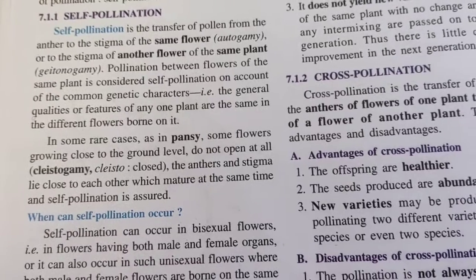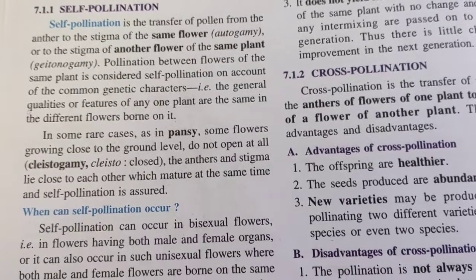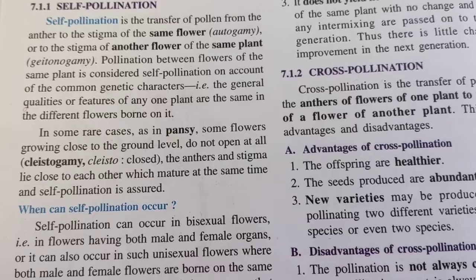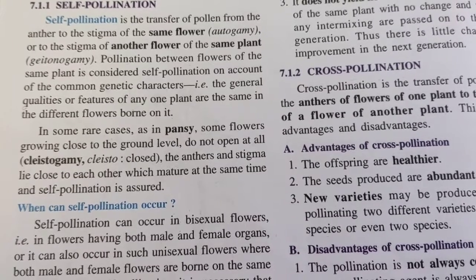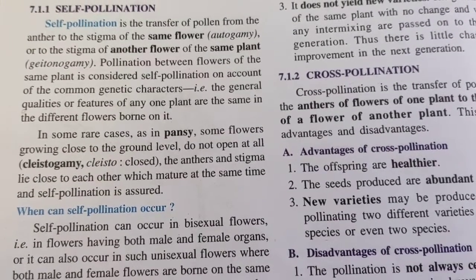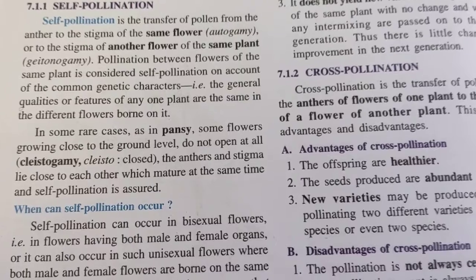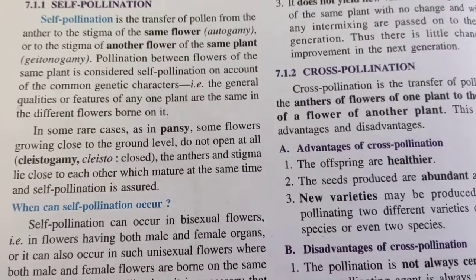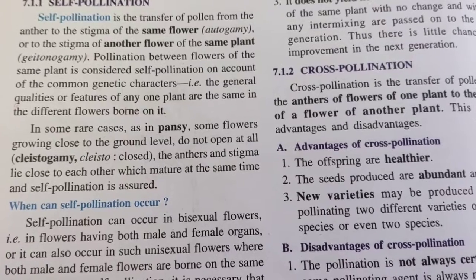Now we'll come to the self-pollination part. It is the transfer of pollen from the anther to the stigma of the same flower or to the stigma of another flower of the same plant. This is the definition of self-pollination. Please mark it.